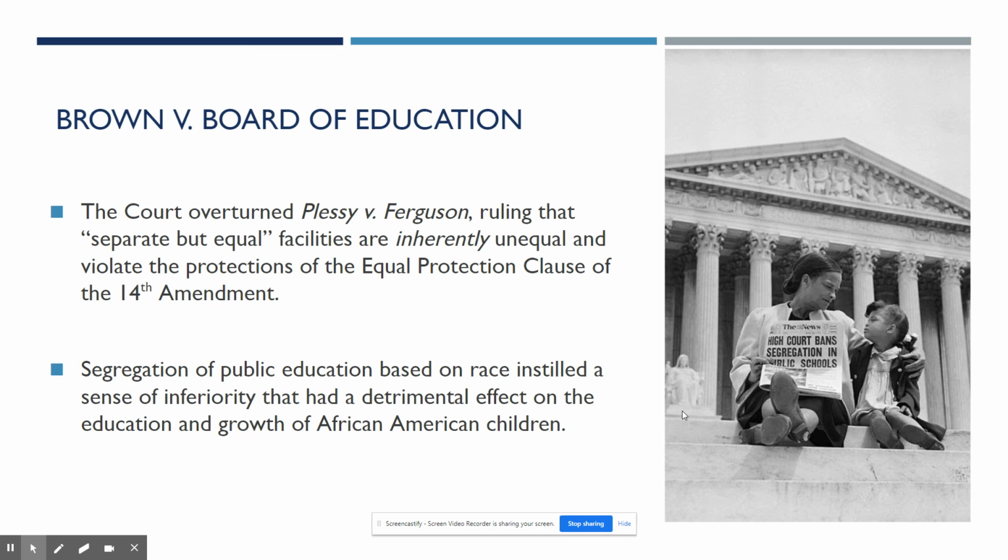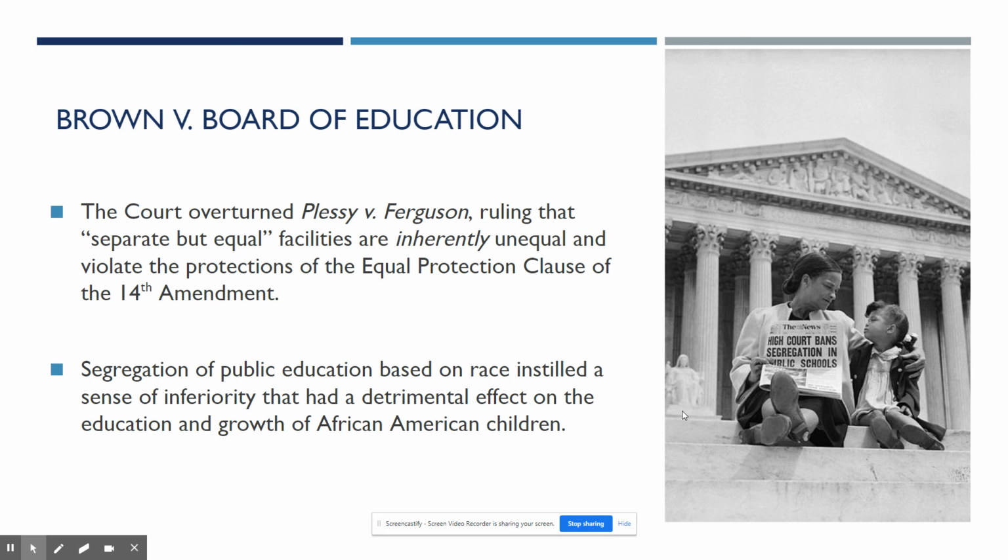Furthermore, the negative message of segregation towards African American students is going to be harmful to their education and self-worth. So, segregation of public education based on race is going to instill a sense of inferiority that had a detrimental effect on the education and growth of African American children.